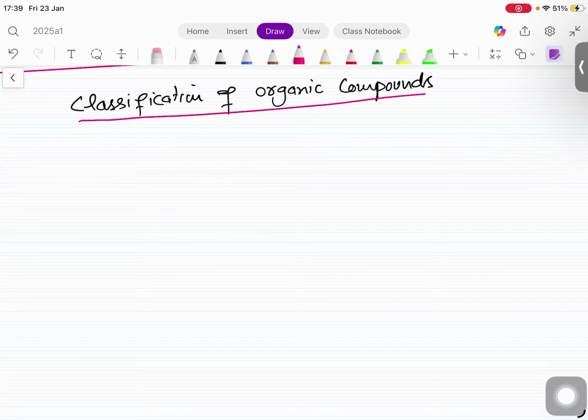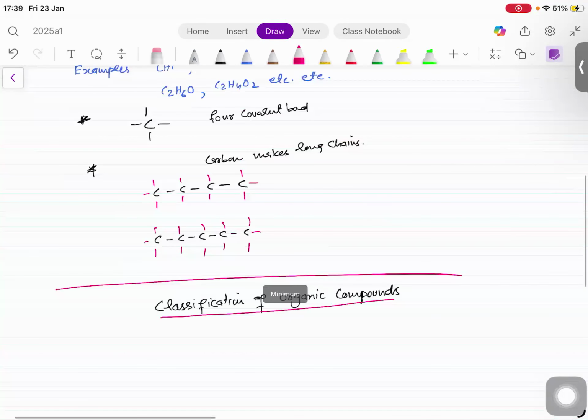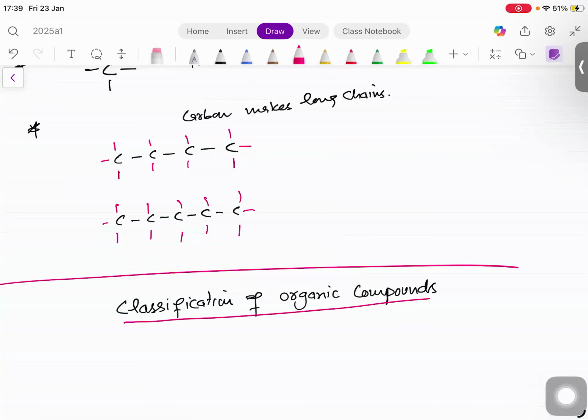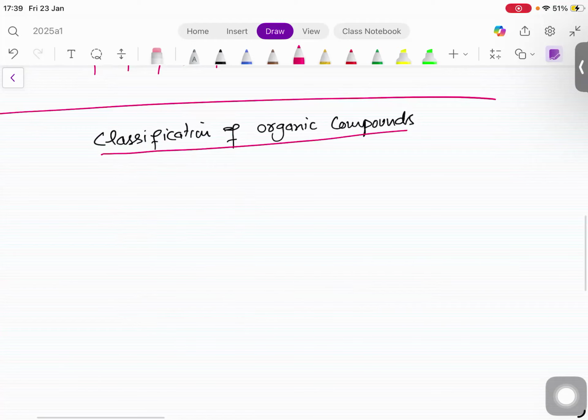I am going to draw a table here, kind of. But what you are going to do, you are going to write like notes. Okay, you're not going to draw this thing which I'm going to draw here. So first, you will write organic compound.